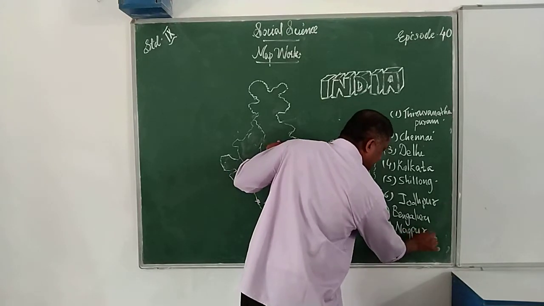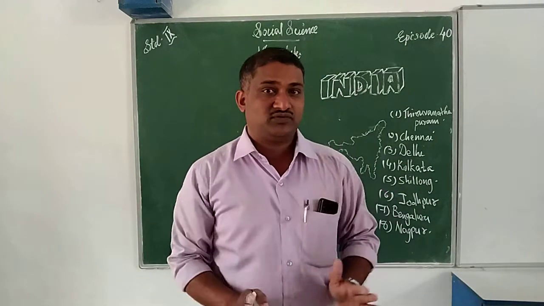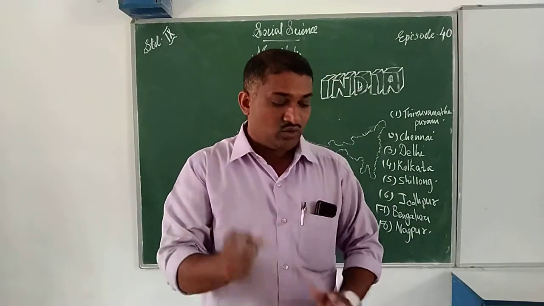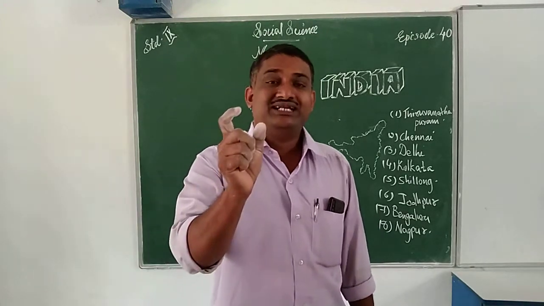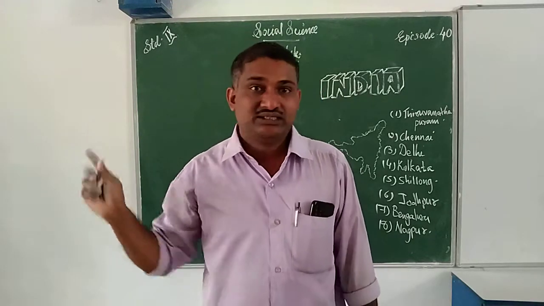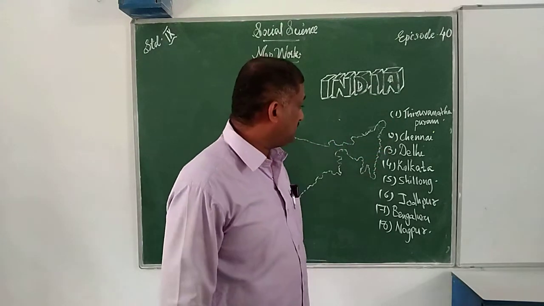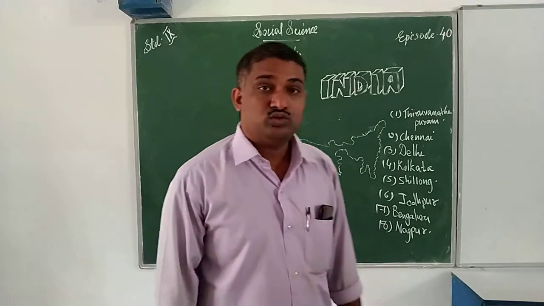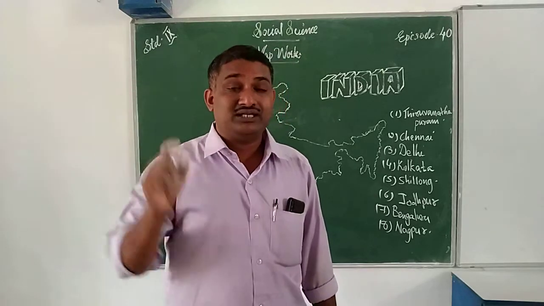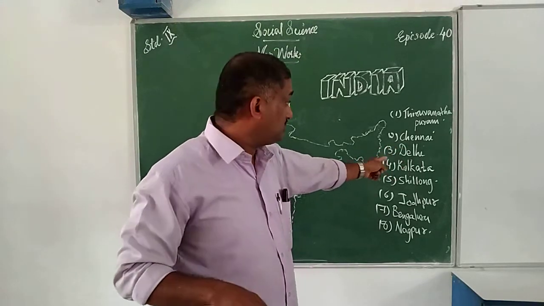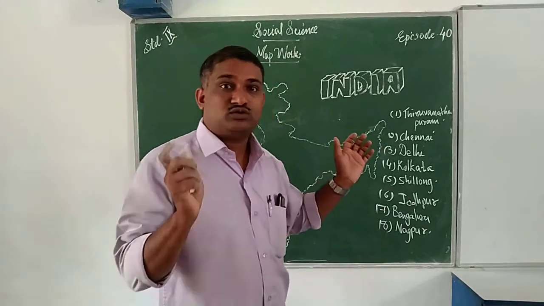These are the main cities. The question may be asked like this. Listen very carefully. On the given map of India or on the outline map of India, locate and label the following cities. Then the cities will be given, like this: Thiruvananthapuram, Chennai, Delhi, Kolkata, Shillong, Jodhpur, Bengaluru, Nagpur. At that time you locate and label the cities given. These types of questions may be asked. So these are the expected questions.